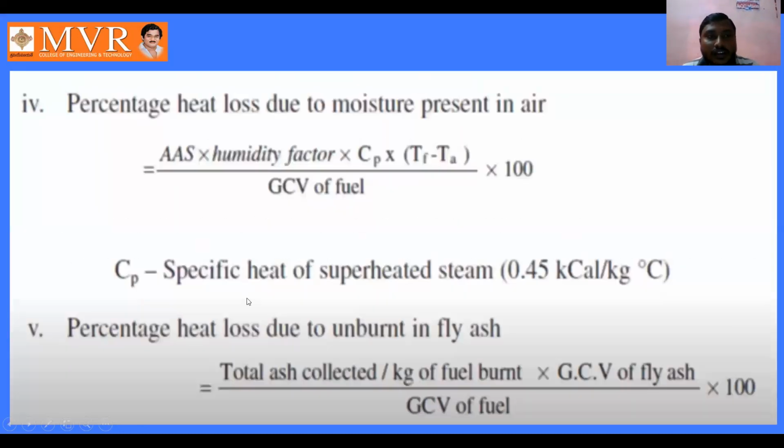The percentage heat loss due to moisture present in air is equal to AAS into humidity factor into Cp into (Tf minus Ta) by gross calorific value of fuel into 100. The percentage heat loss due to unburnt in fly ash is calculated by the equation: total ash collected per kg of fuel burnt into gross calorific value of fly ash by gross calorific value of fuel into 100.